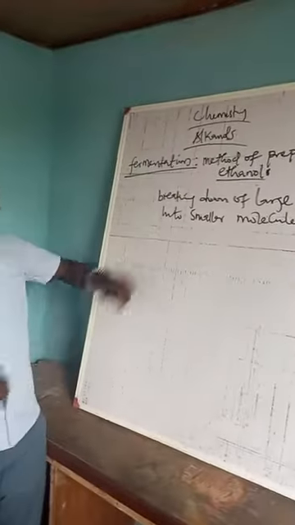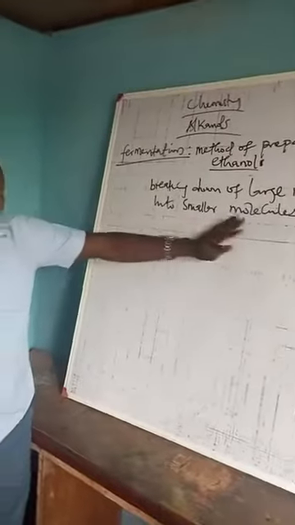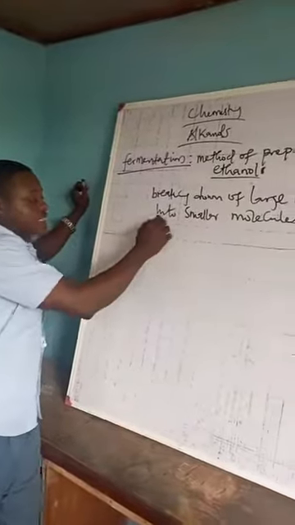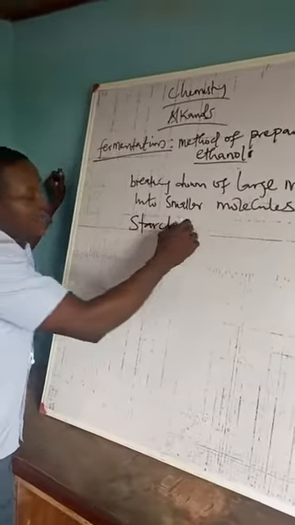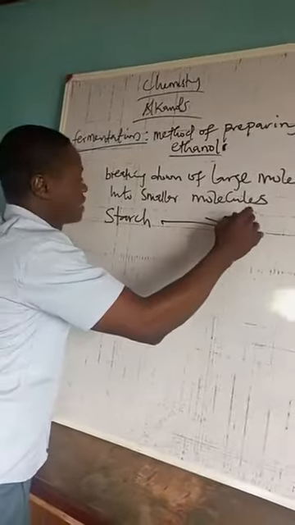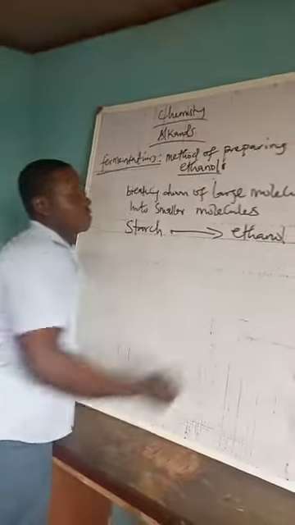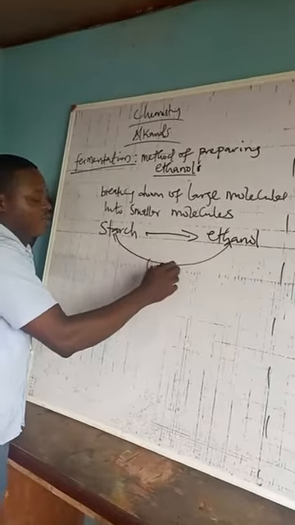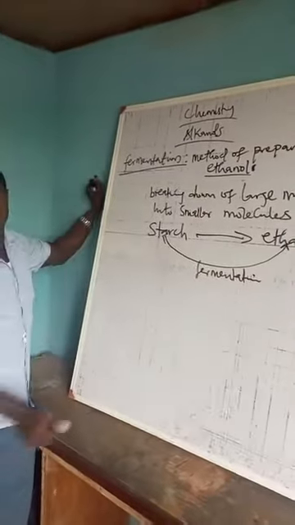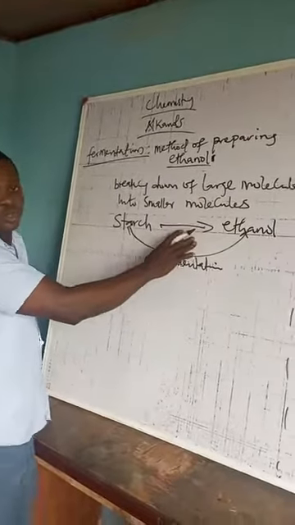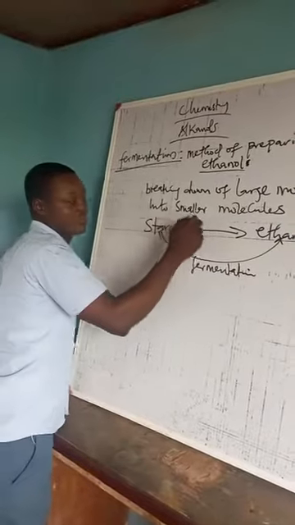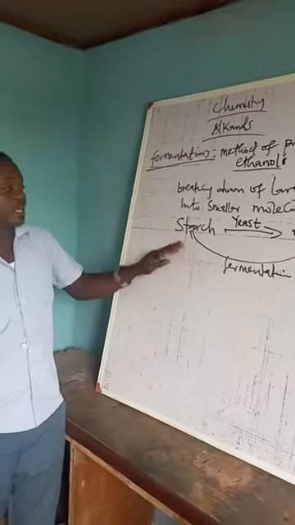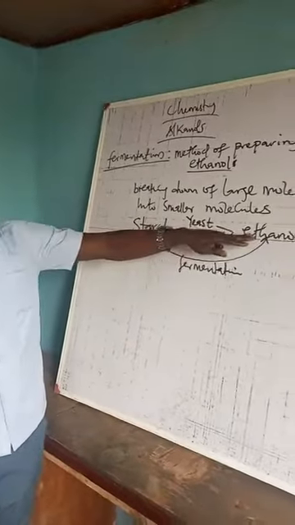So that whole process which is involved when large molecules are broken down into smaller molecules by microorganisms is referred to as fermentation. An example of a large molecule is starch. When you break starch down to form ethanol, this process from here to here is referred to as fermentation. The microorganism that is most widely used for this fermentation process is yeast. So when yeast is added to starch, which is a very large molecule, it will break it down to a very small molecule, such as ethanol.